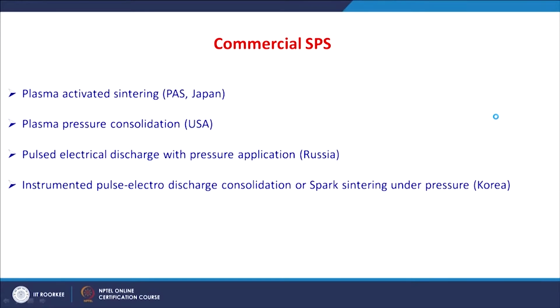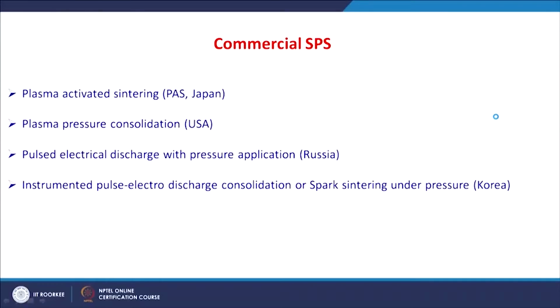Commercially, these spark plasma sintering machines are available with different names throughout the world. In Japan, these sintering furnaces are called plasma activated sintering furnaces, and the method is called plasma activated sintering.